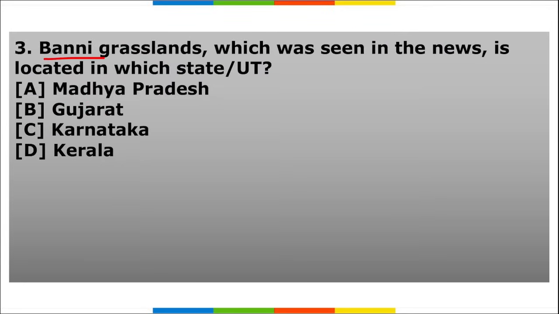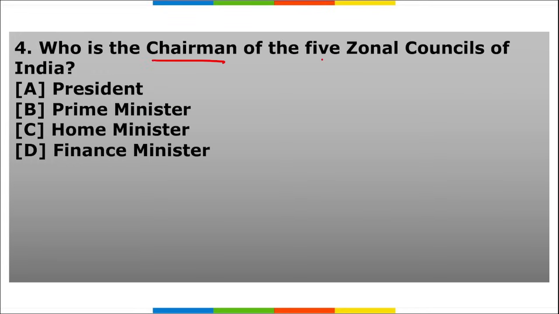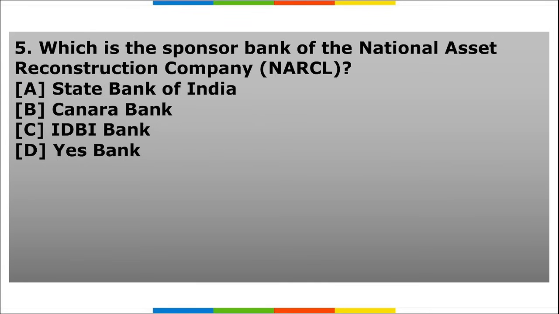Third, Bani grasslands, which was seen in news, is located in which state or UT, and why were they in news? Do tell that also. Fourth, who is the chairman of the 5 zonal councils of India? And fifth, which is the sponsor bank of National Asset Reconstruction Company? I repeat, which is the sponsor bank for the NARCL?